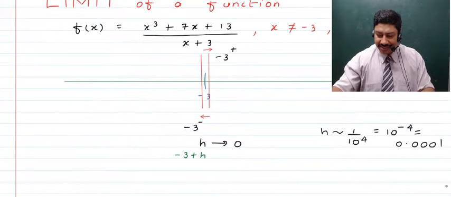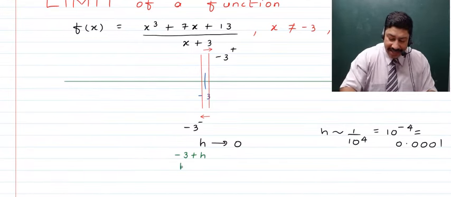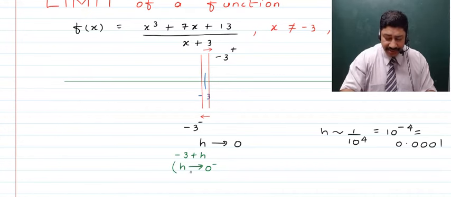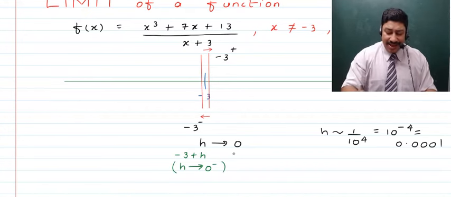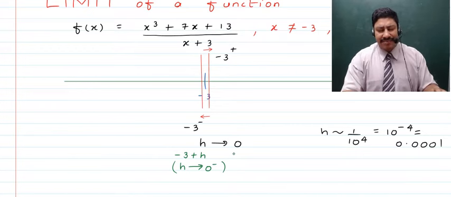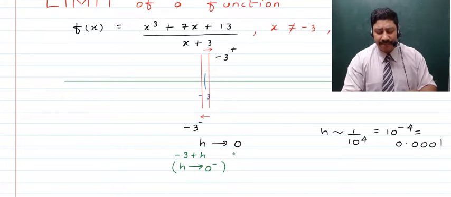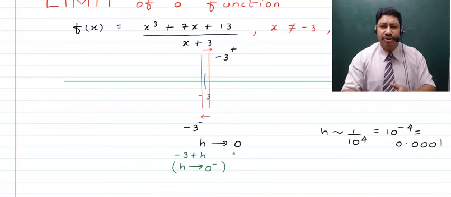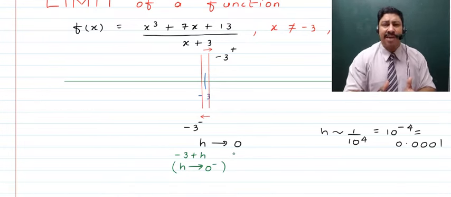So this is a minute thing, that is h is tending to 0 minus for this case. So when this value, which is 0 minus, or something like minus 0.0001, then obviously this value is going to move on the left hand side of minus 3.